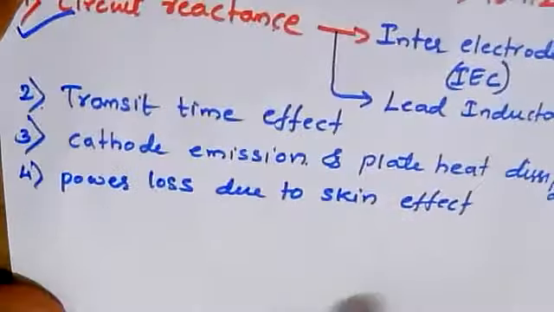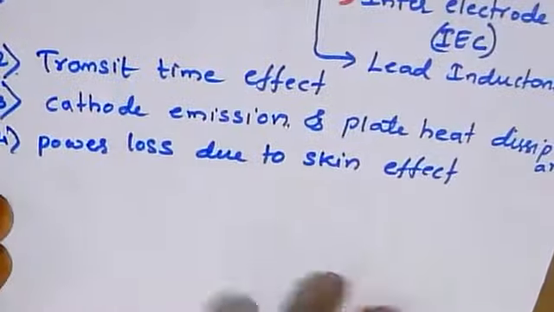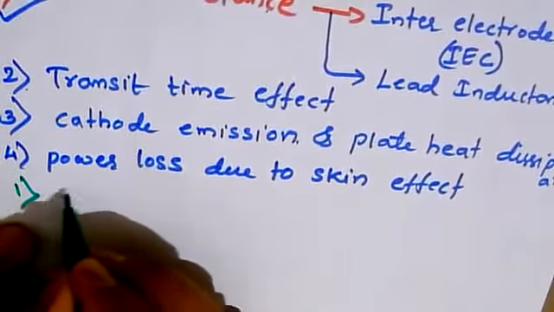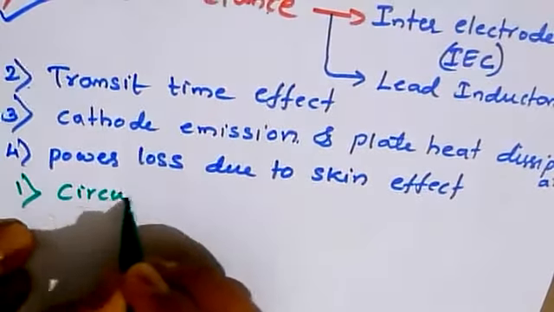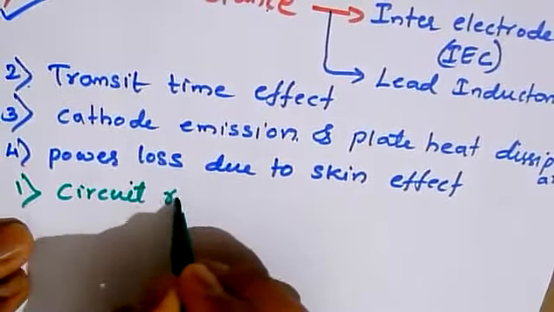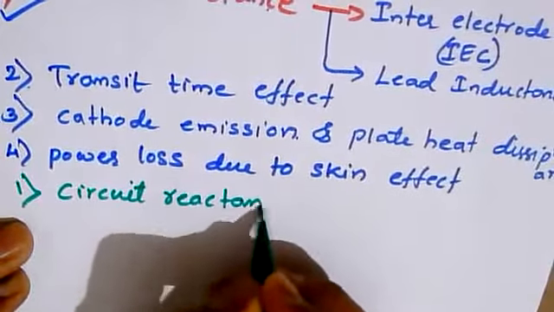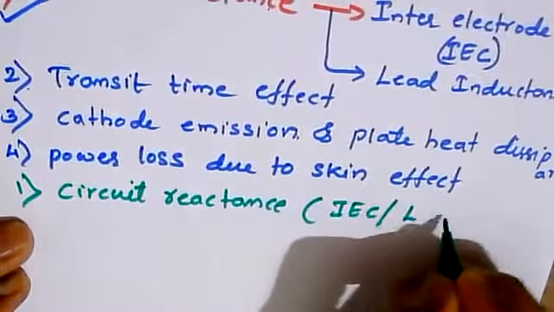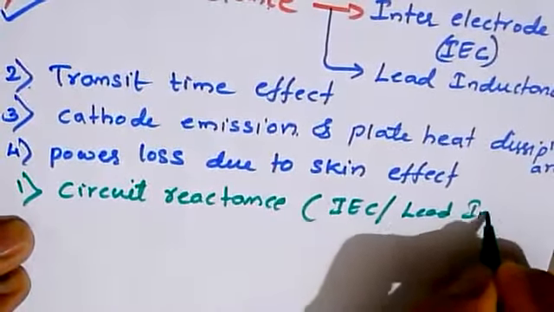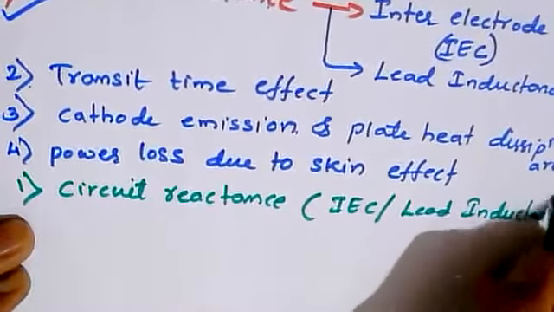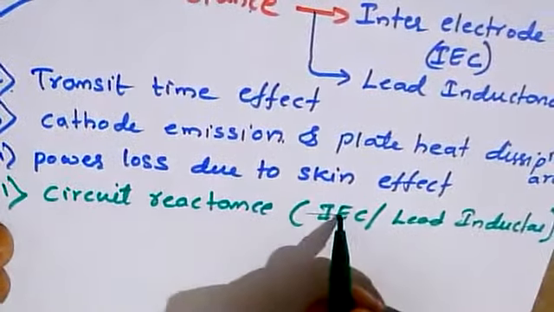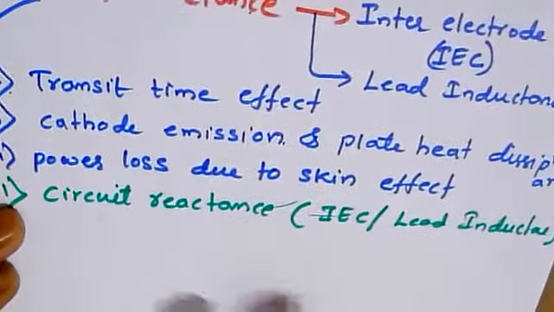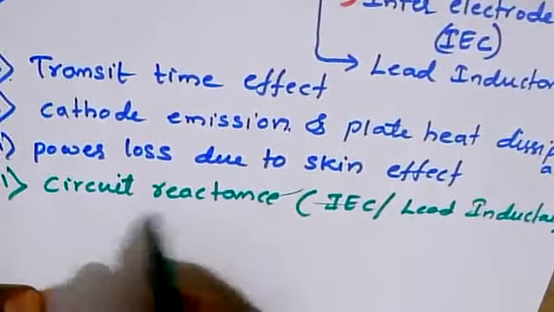Coming to the first point, we have one of the conventional tubes. I am taking the diagram. The first one I am considering is circuit reactance, where we have the problem of inter-electrode capacitance and lead inductance. So these are the circuit reactances which are affecting the amplification. Let me explain what is happening over here, why it cannot be done.